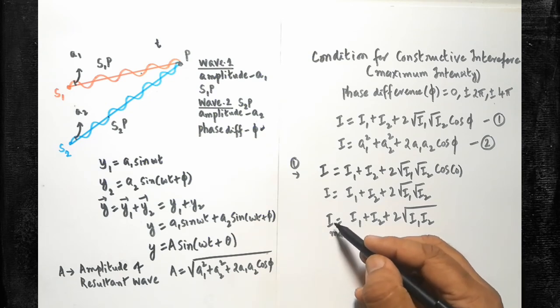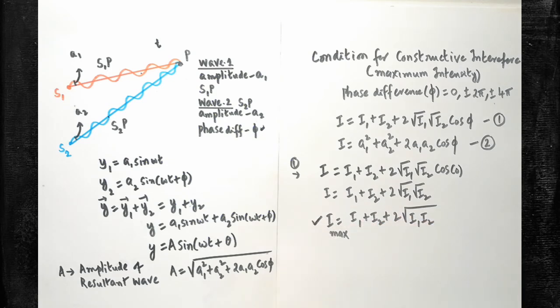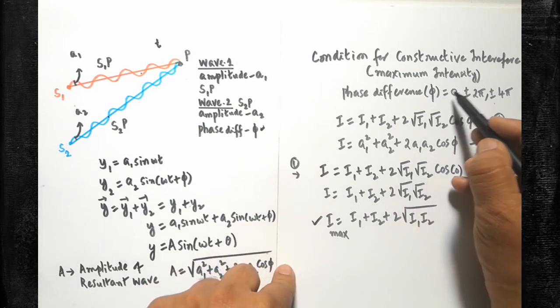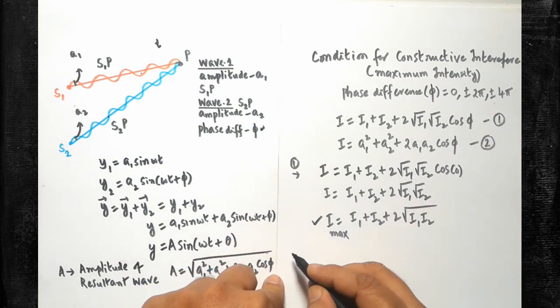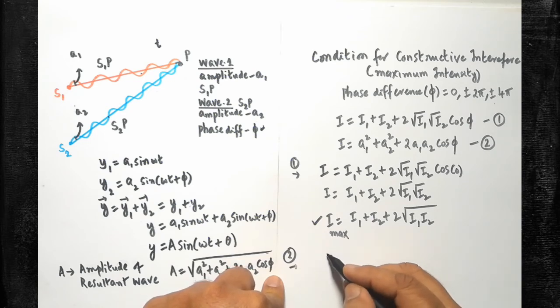So this is the expression that gives you the maximum intensity of light due to constructive interference. Now I am going to substitute the same pi value in the second formula. So in the second formula also, the pi value is to be substituted. Are you clear? How will you write?